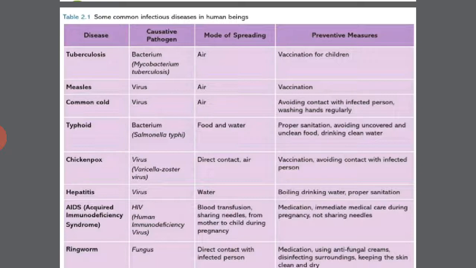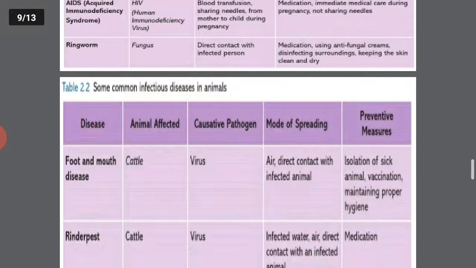Vaccination for children, how we can prevent the disease. Vaccination, avoiding contact with infected persons. Proper sanitization, avoiding uncovered and unclean food. Drinking clean water. Boiling drinking water. Proper sanitization. Okay, so these are some methods by which we can control or prevent the spreading of these diseases.